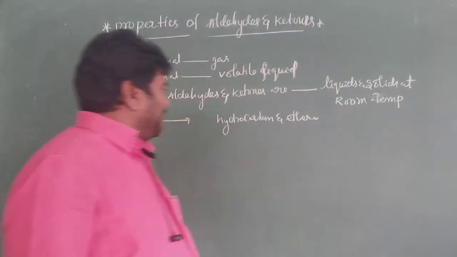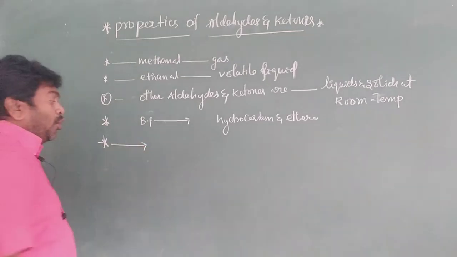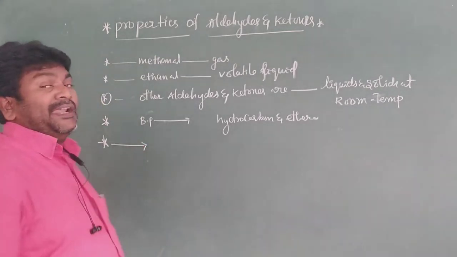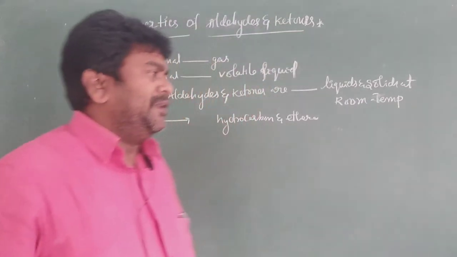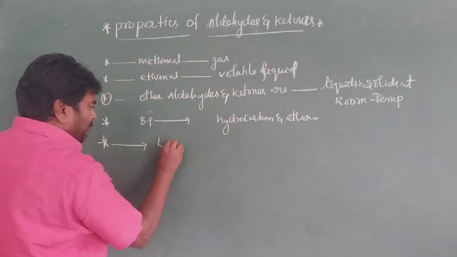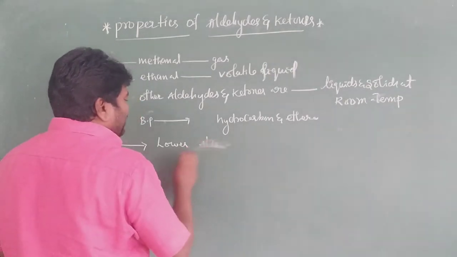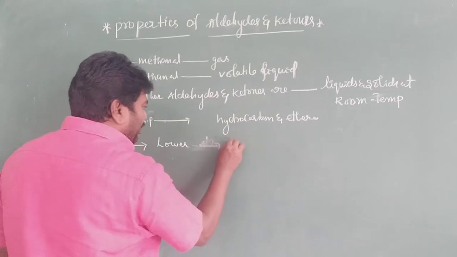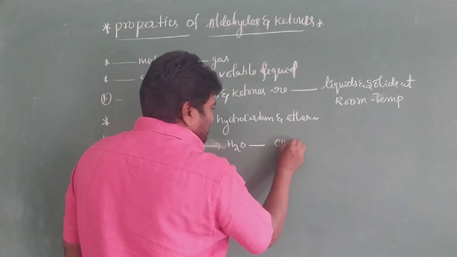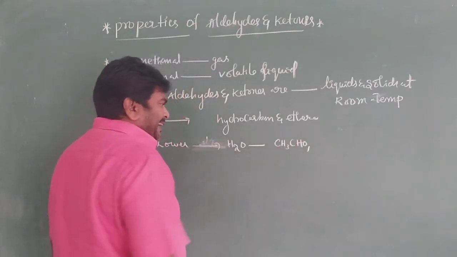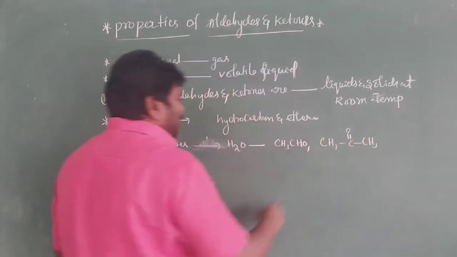Next one, it is very important. Aldehydes and ketones, especially the lower aldehydes and lower ketones, are soluble in water. Lower carbonyl compounds are soluble in water, that is, CH3CHO, acetaldehyde, CH3, C double bond O, H. These are soluble in water.